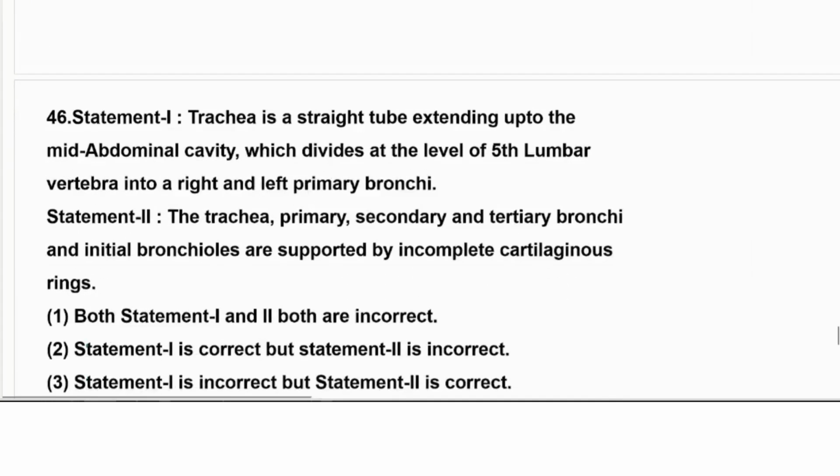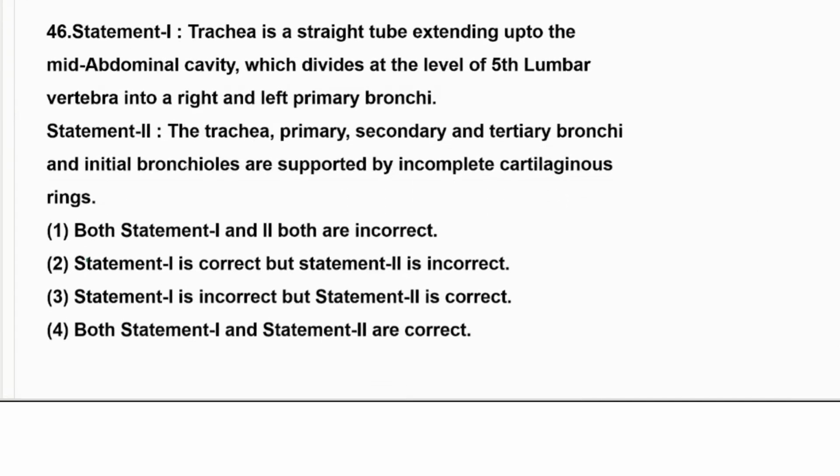Okay, now let's see the next one. Trachea is a straight tube extending up to the mid abdominal cavity. Is it so? Not the mid abdominal cavity, it divides at the level of the fifth thoracic vertebra into the right and the left primary bronchi. The rest of the point is correct, but this sentence makes the complete statement wrong.